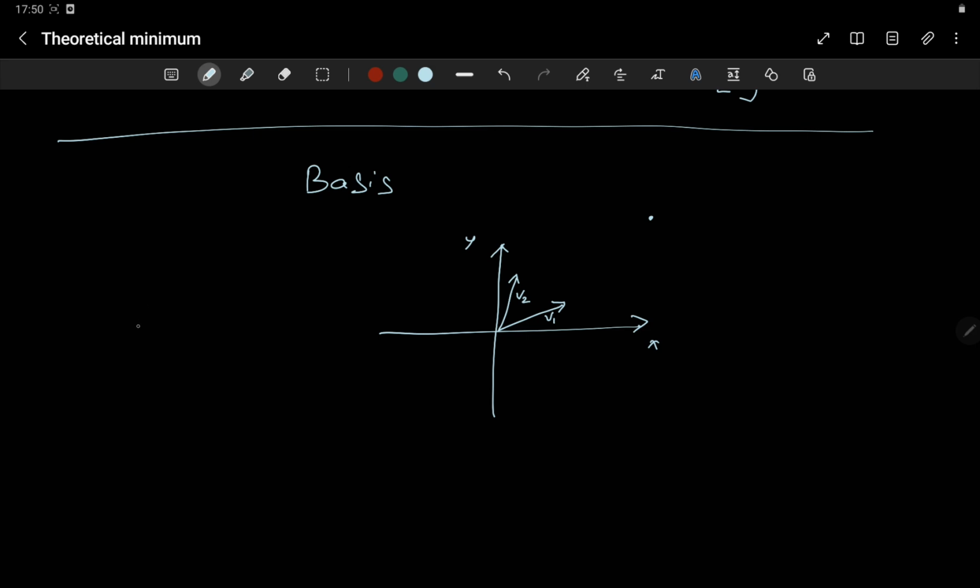By linear combination, this vector is, let's say, capital V. So capital V should be equal to some alpha into v1 plus beta into v2. Can you identify whether this alpha and beta exist for any arbitrary vector, capital V?